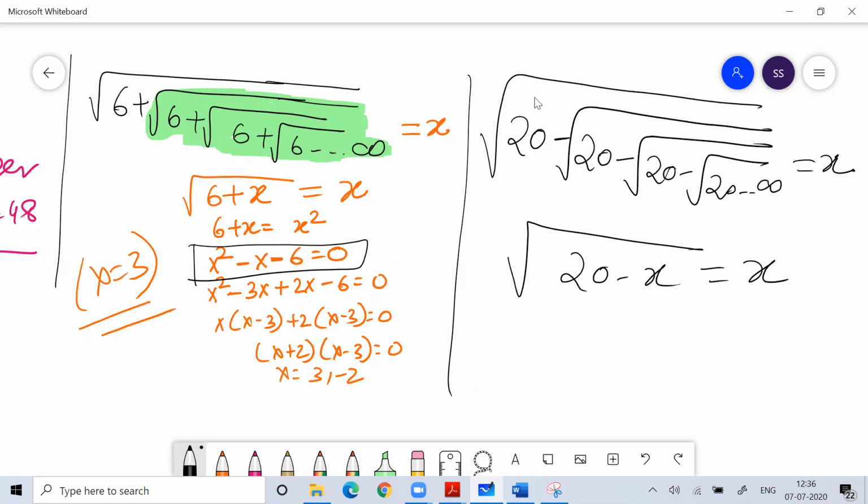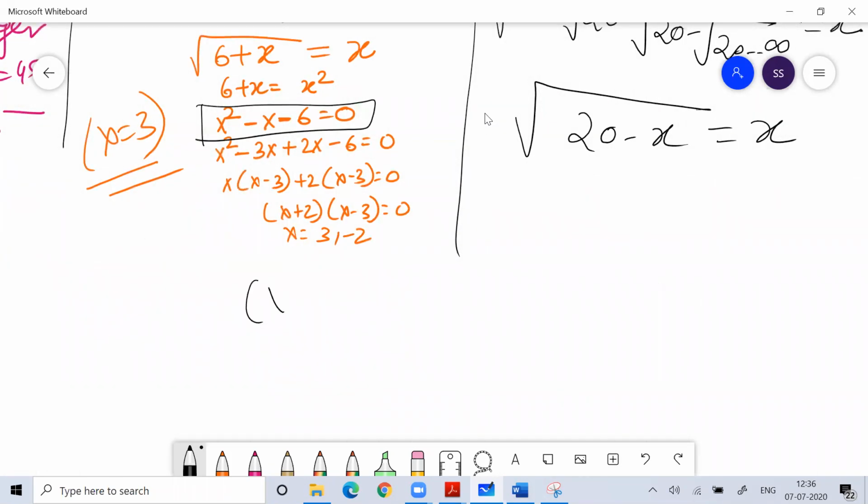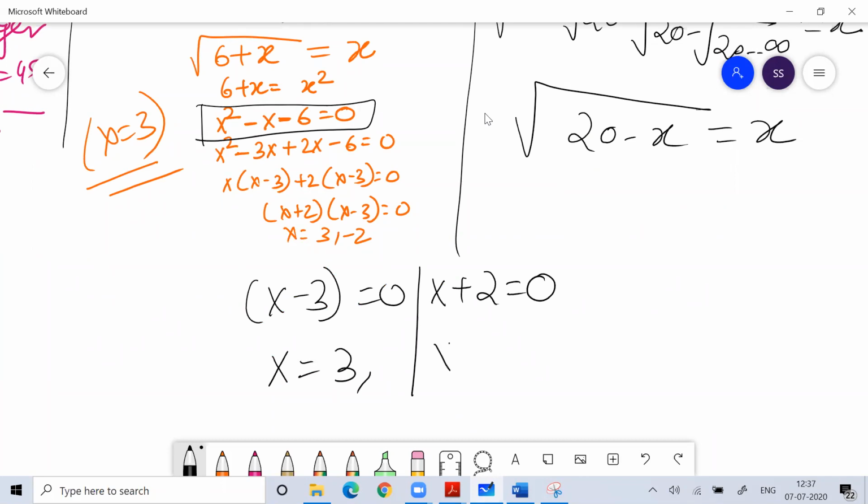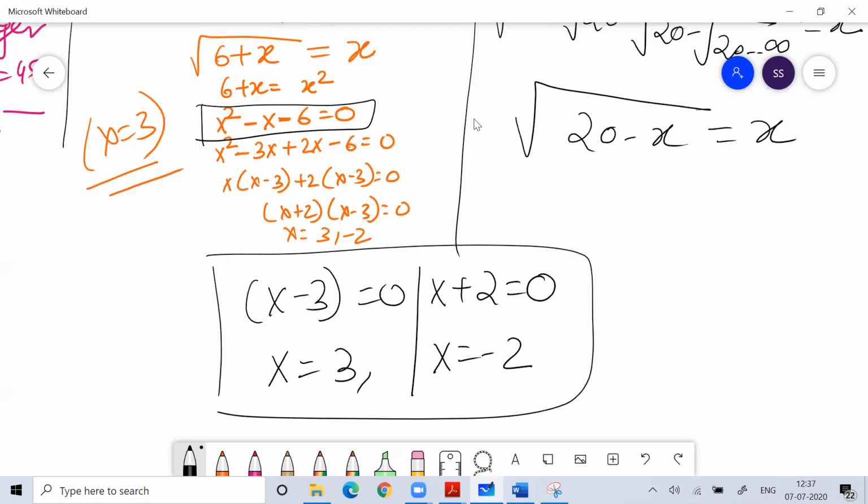You got the equations x minus 3 equal to 0 and x plus 2 equal to 0. So x value is equal to 3 and x value is equal to minus 2. Now have you understood, Shilpa?